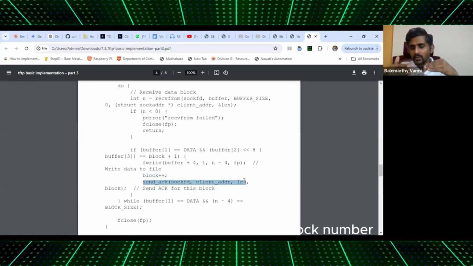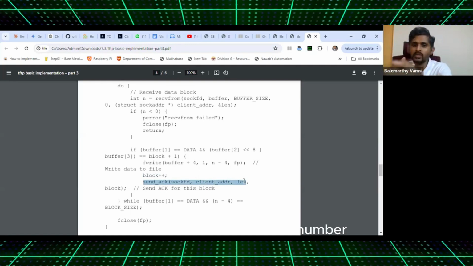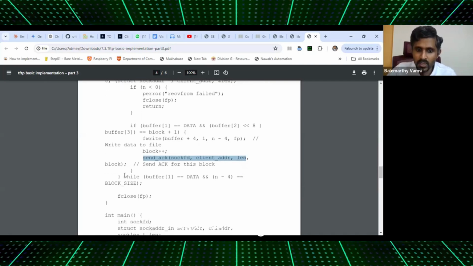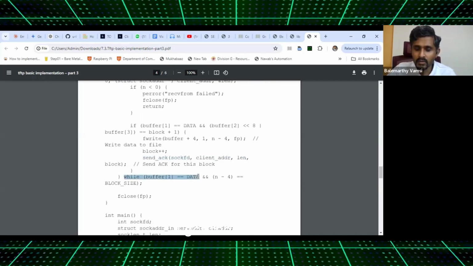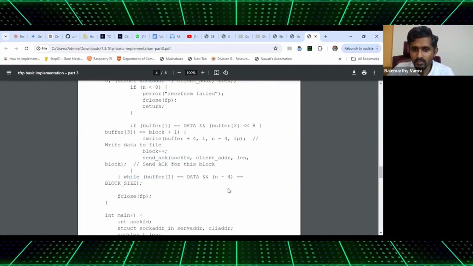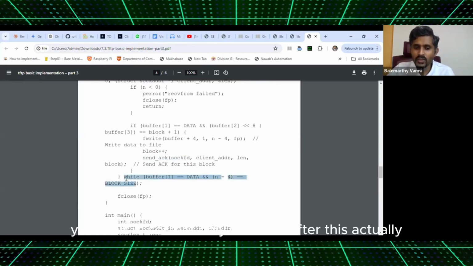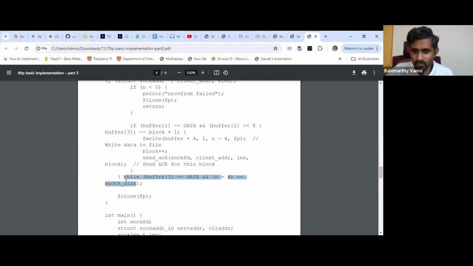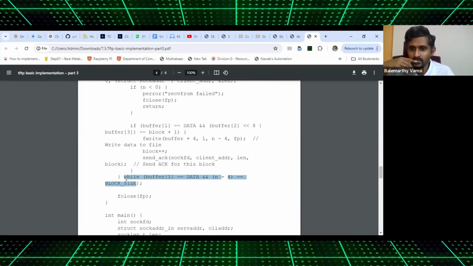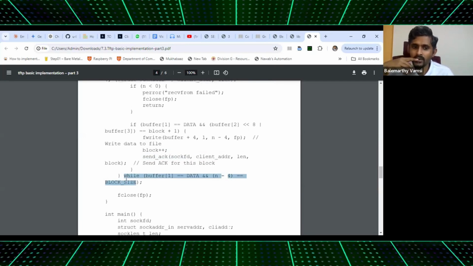Client sends, I increment the block number because the client would have already sent that block number. I send, yes, I have received this block number. And I'm doing it till I get the data bytes. Yeah, this is correct only, because after this I have to come out, because that would be the last packet. Clear?